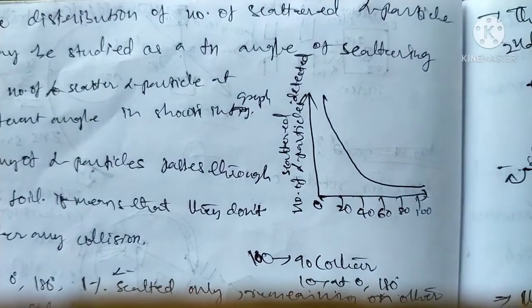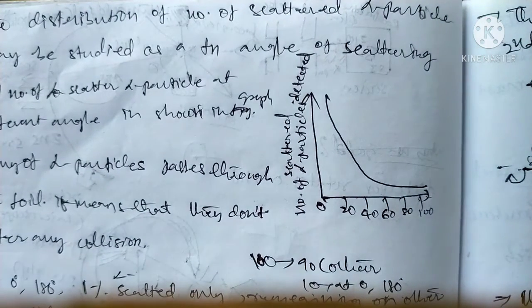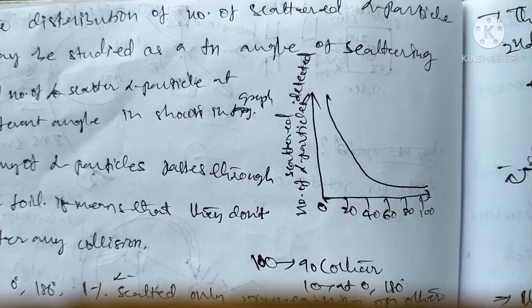A microscope means even very tiny particles can be measured.